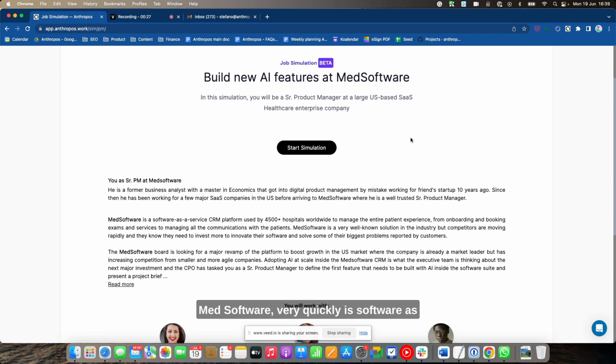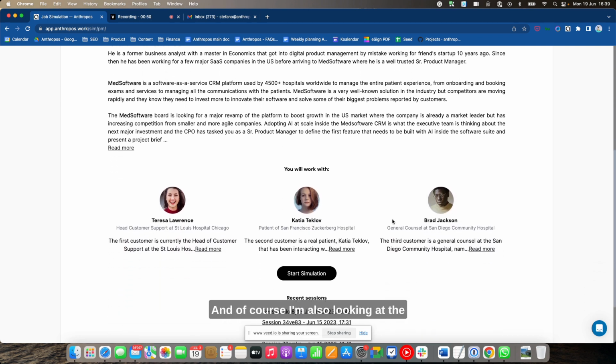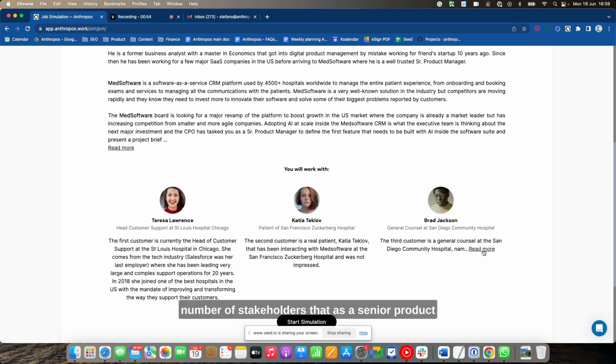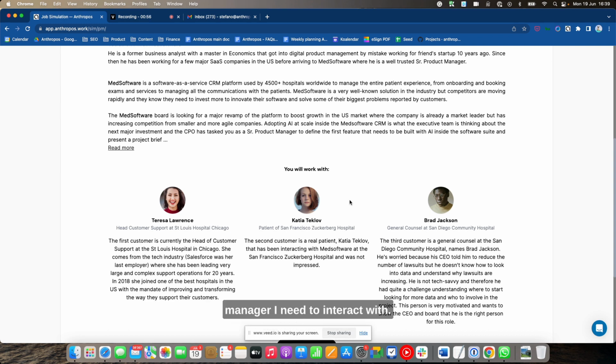MedSoftware, very quickly, is a software as a service solution based in the US. It's a large organization, mostly serving hospitals. And these hospitals are using their software as a CRM to manage everything related to patients, right? So everything that is the workflow, the communications, the notifications, what kind of exams or interventions they need, and so on and so forth. And of course, I'm also looking at the number of stakeholders that as a senior product manager I need to interact with.